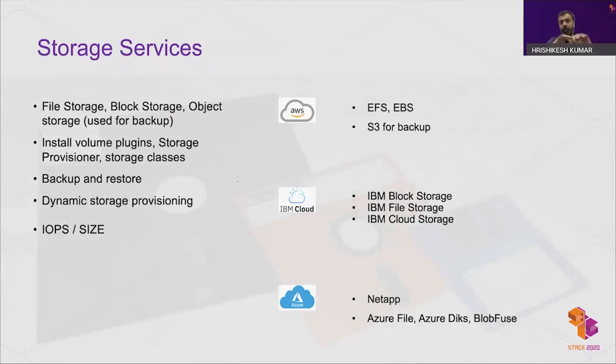The storage class invokes the provisioner, and the provisioner uses a volume plugin to connect to the raw volumes. There are many storage classes, provisioners, and volumes available out of the box by default, and there is also an option to write custom provisioners and custom plugins for the storage services.